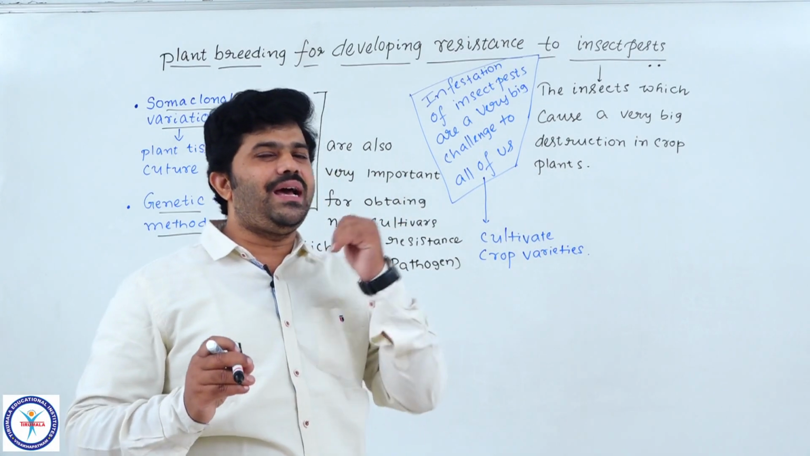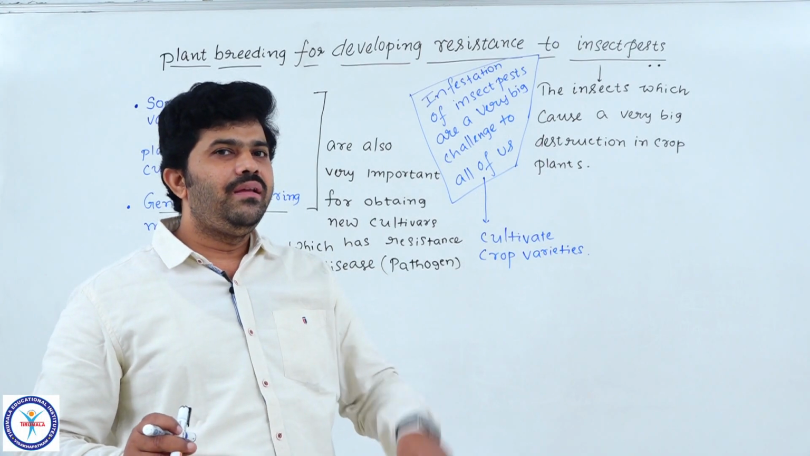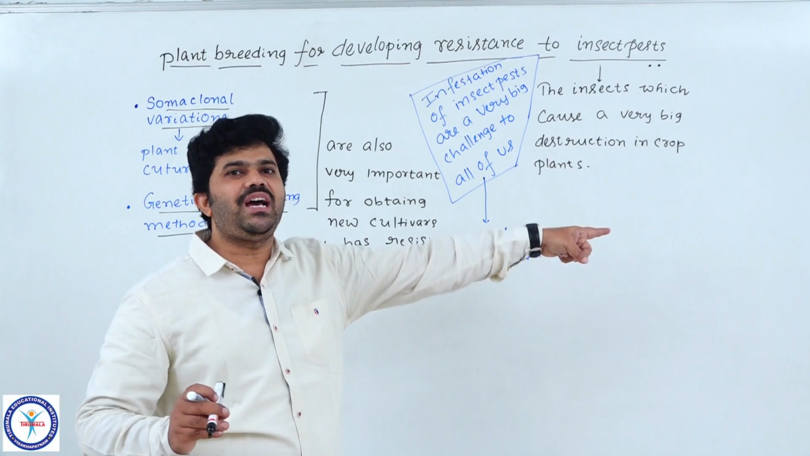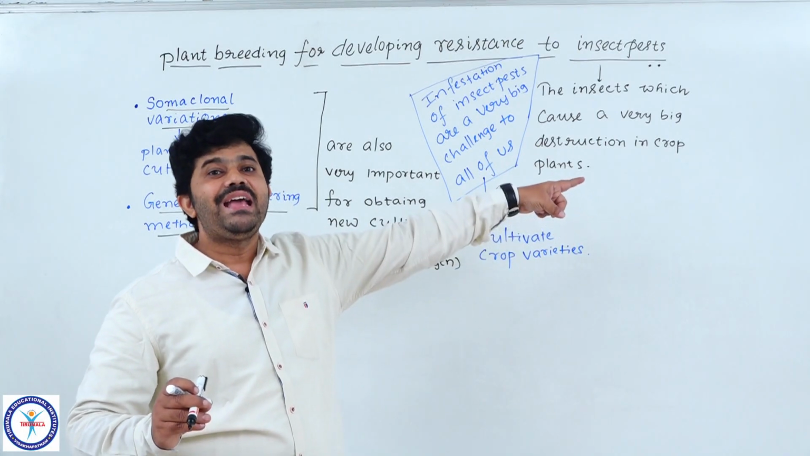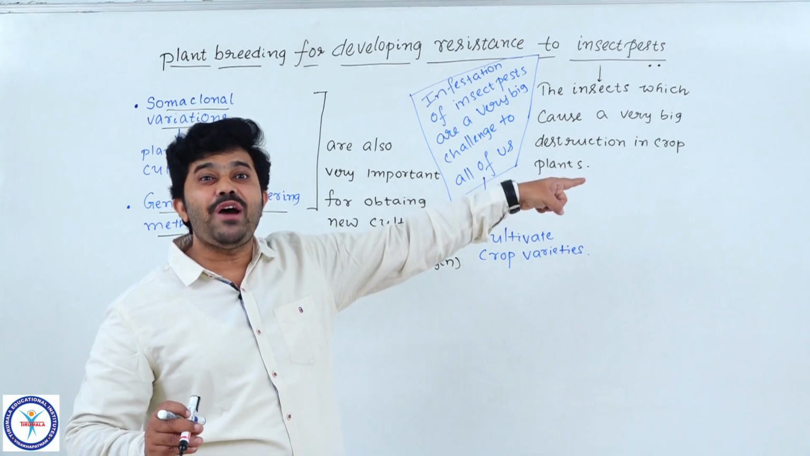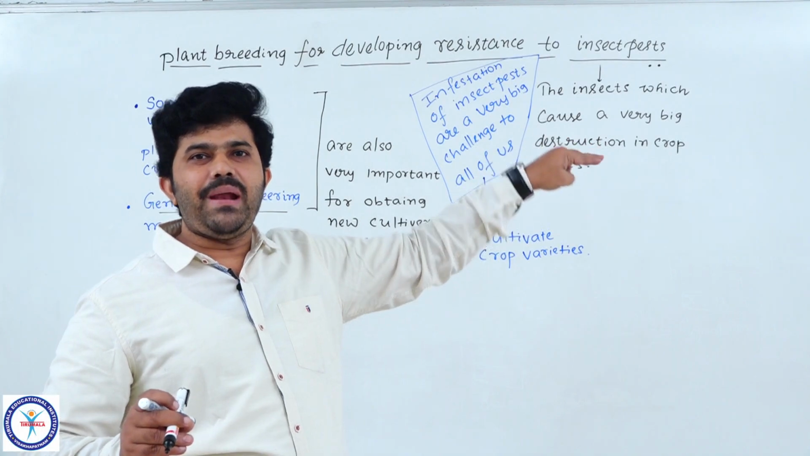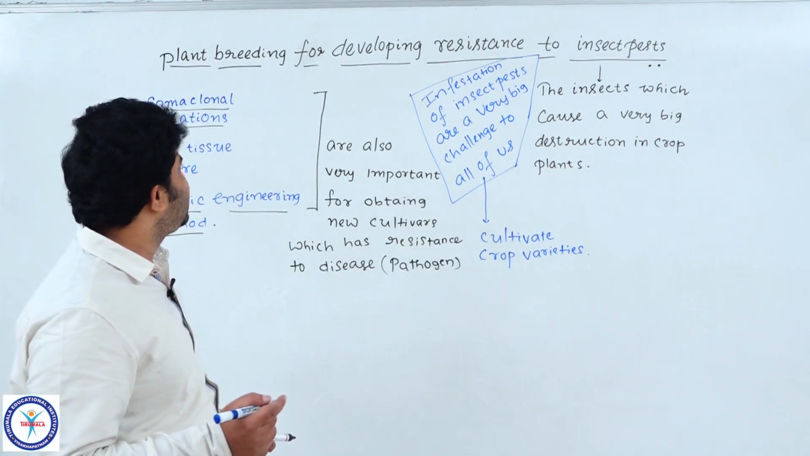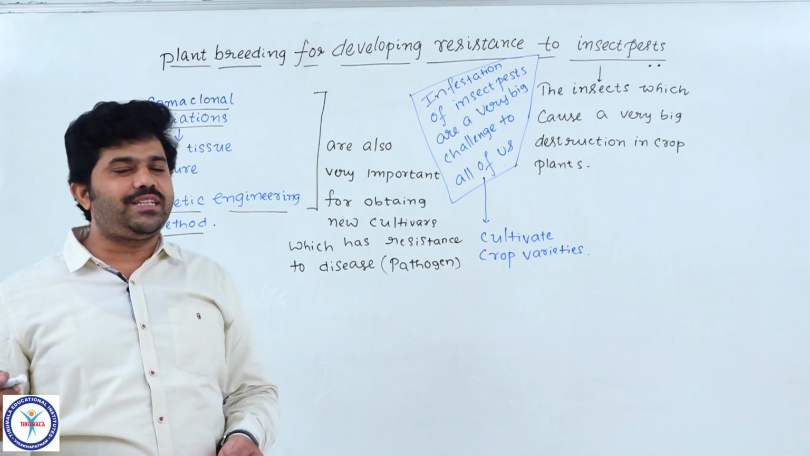without the destruction caused by insect pests on the crop plants, by changing the genetic sequence or the morphological and biochemical characters in the plants? That is the main concept we are going to discuss in this topic, plant breeding for developing resistance to insect pests.